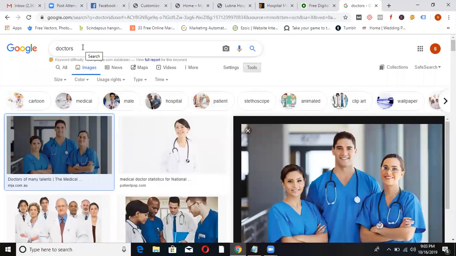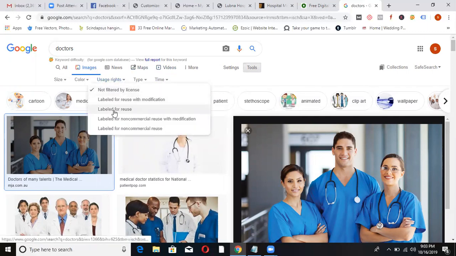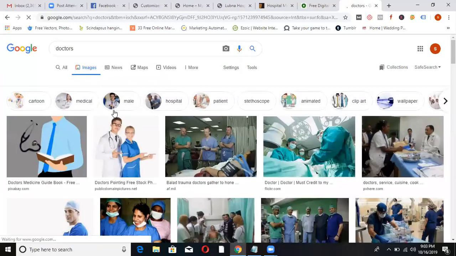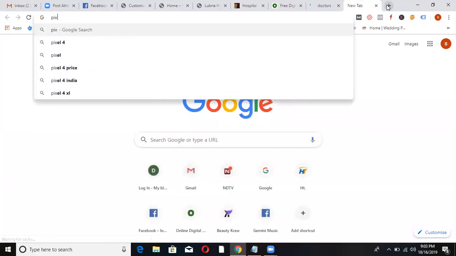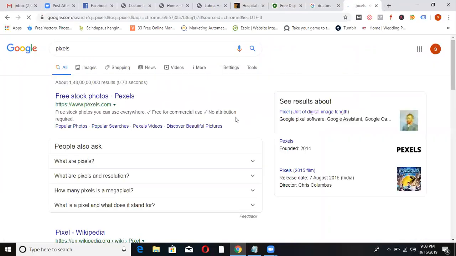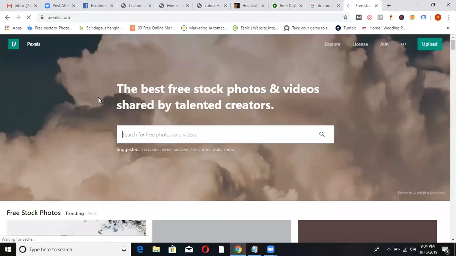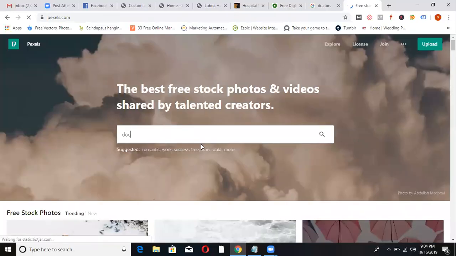But if you don't want to take the risk, click on search images, then tools. There is an option called usage rights, labeled for reuse. Now you'll get some images that you can use, no problem. Or else there is a website called Pexels, with free stock photos. You can get images from here.